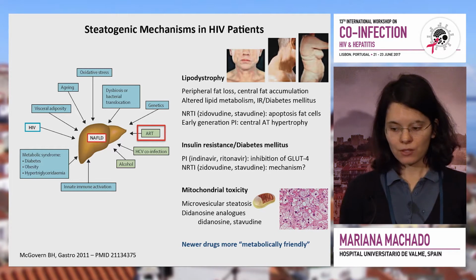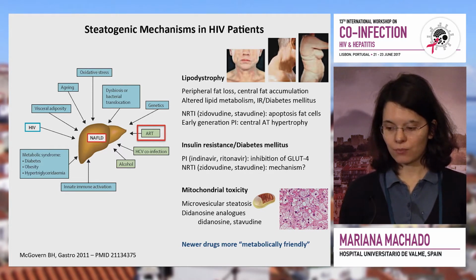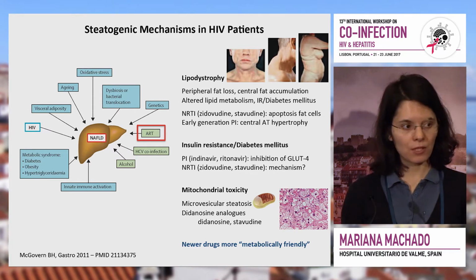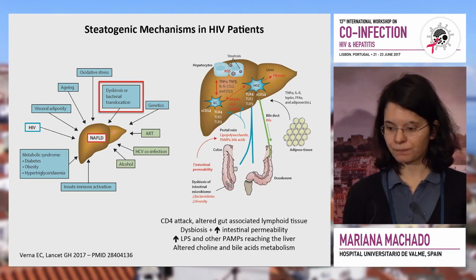Some drugs also lead to insulin resistance and diabetes mellitus by unknown mechanisms or even by some known mechanism. For example, some protease inhibitors inhibit the glucose transporter GLUT4. And some antiretroviral therapies, like for instance stavudine, can produce mitochondrial toxicity with a specific form of steatosis in the liver, which is microvesicular. Fortunately, the newer drugs seem to be more metabolically friendly, so probably less prone to induce steatosis.